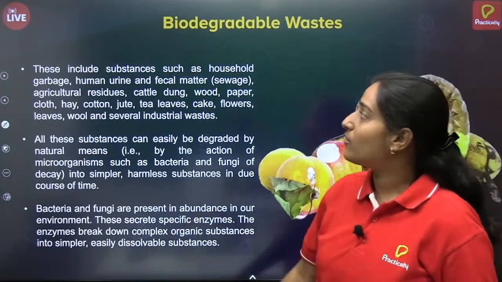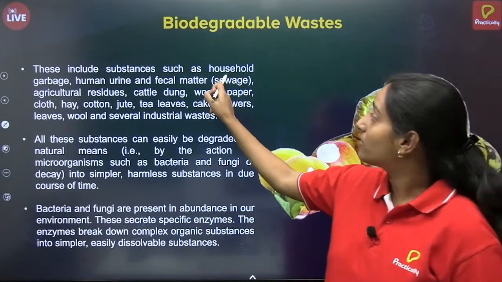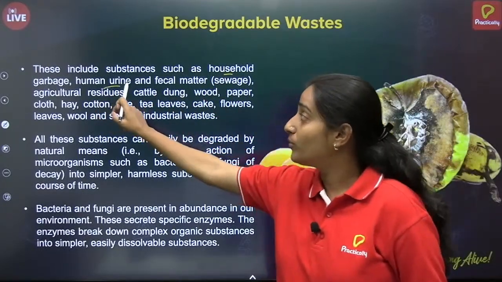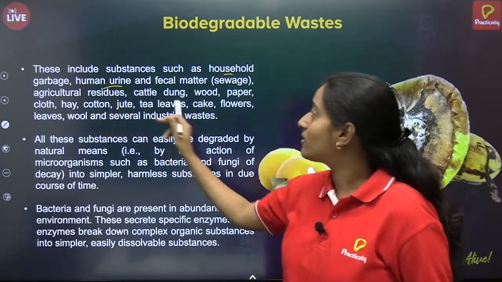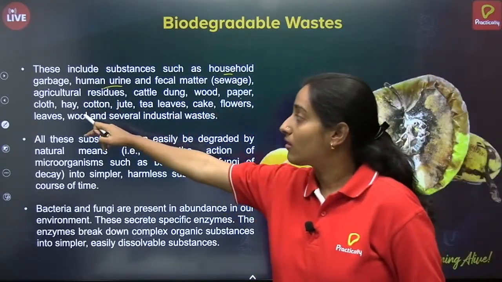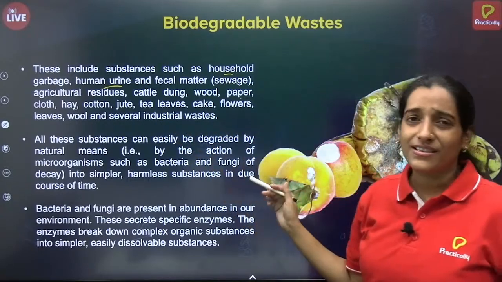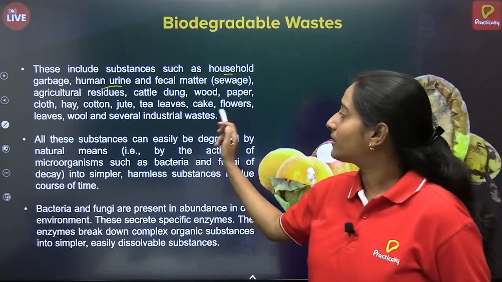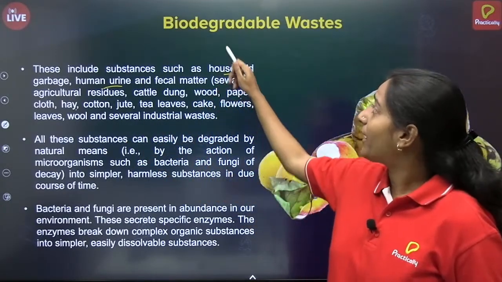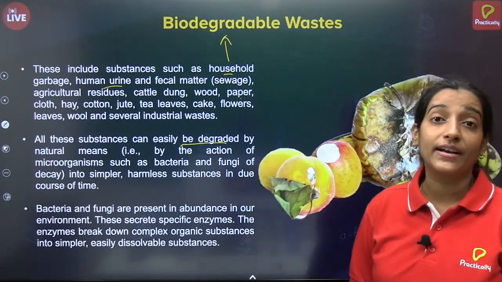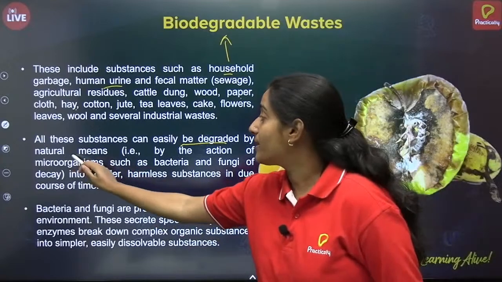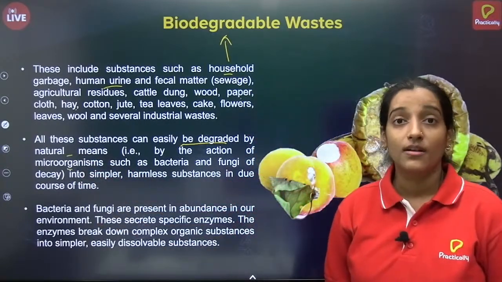So biodegradable waste can be from household garbage, human urine or fecal matter, or even animals, agricultural residues, wood, paper, cloth, hay, cotton, etc. So all of these are nothing but biodegradable waste. Okay, these substances can easily be degraded by natural means. Natural means what? By microorganisms.